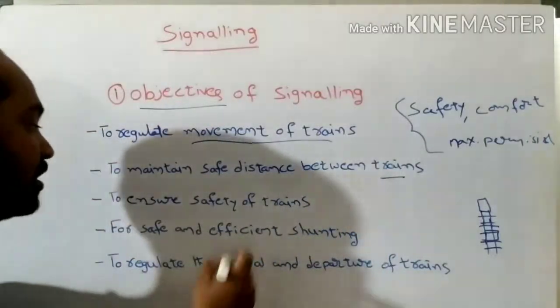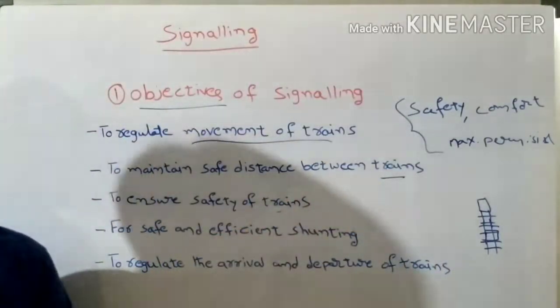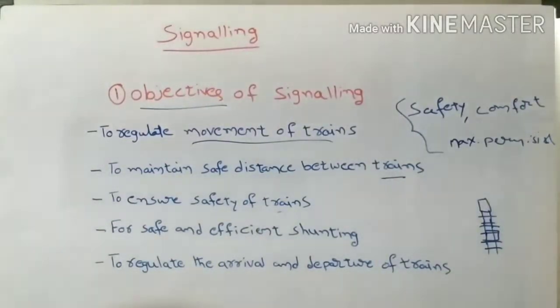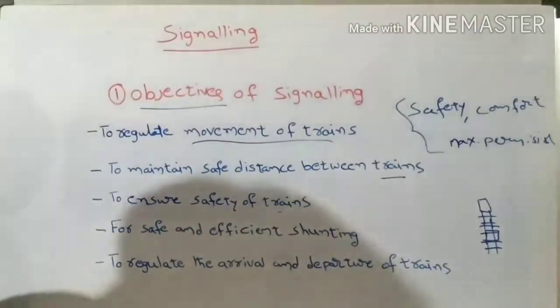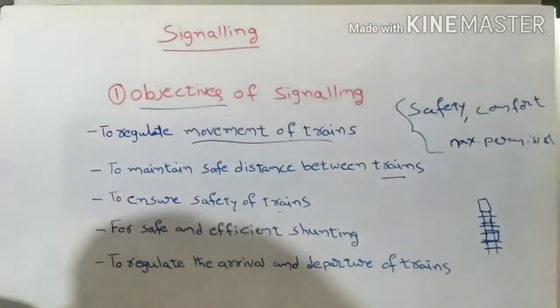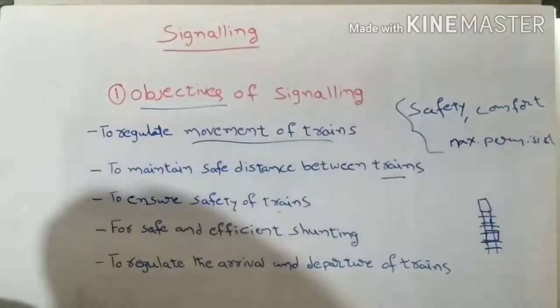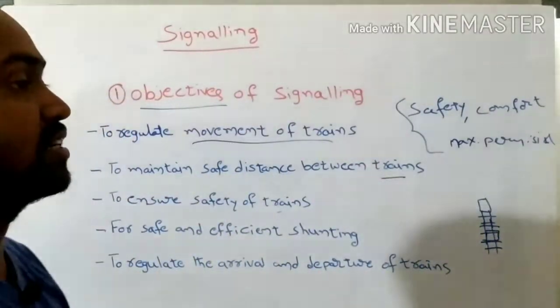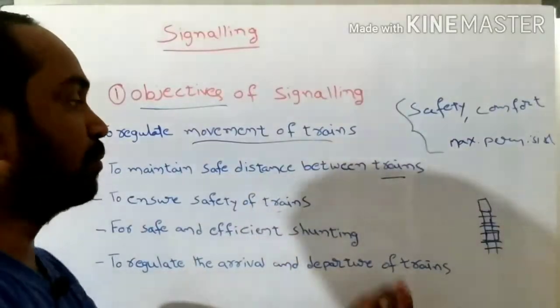And the next one is to ensure the safety of trains. This means safety when two or more trains are traveling in the same direction, or when two trains are traveling on the same track in opposite directions. Understand?